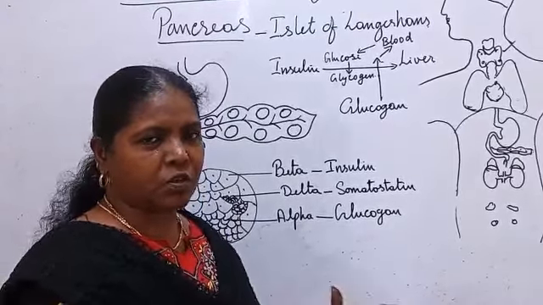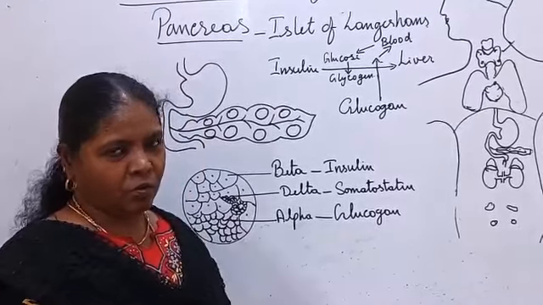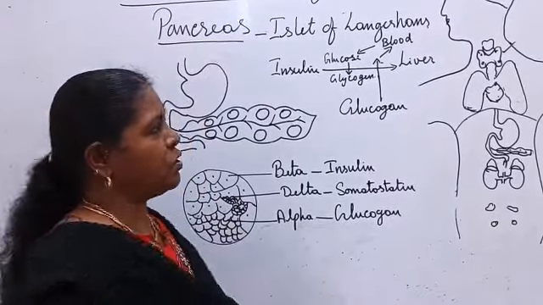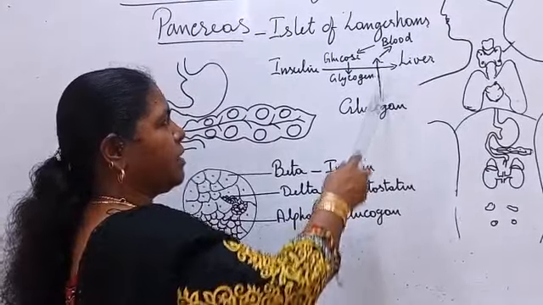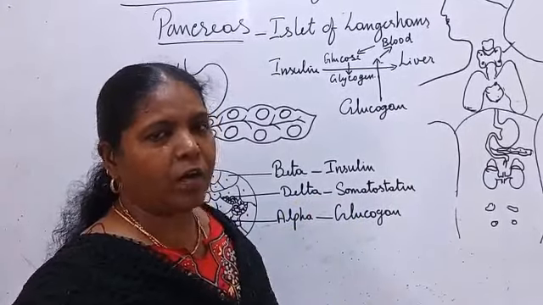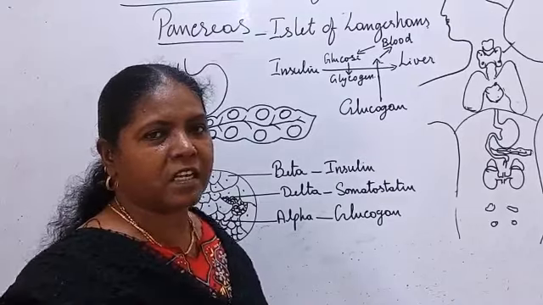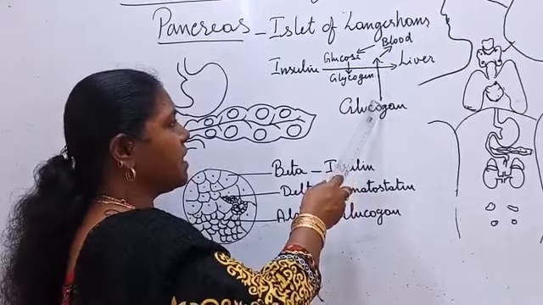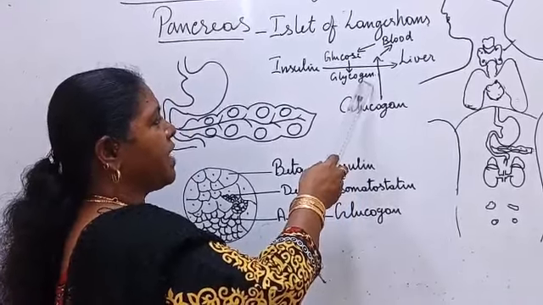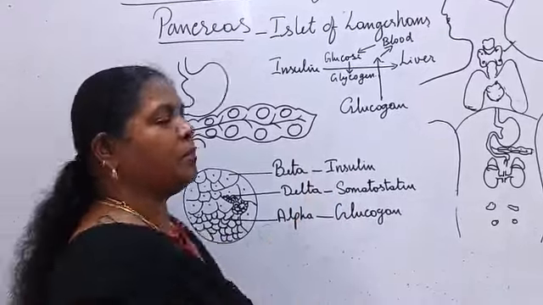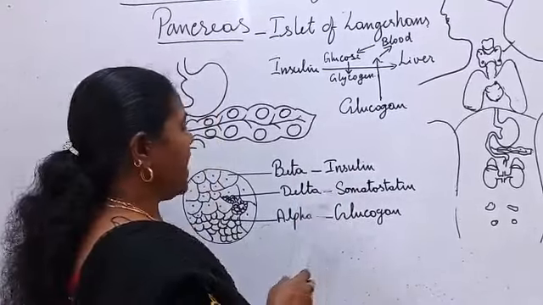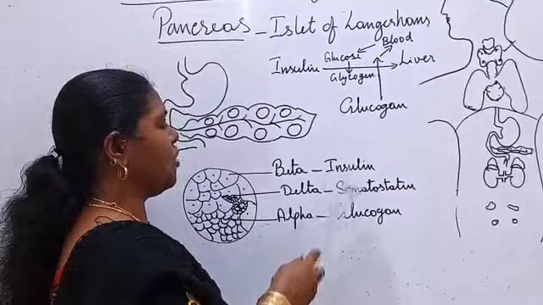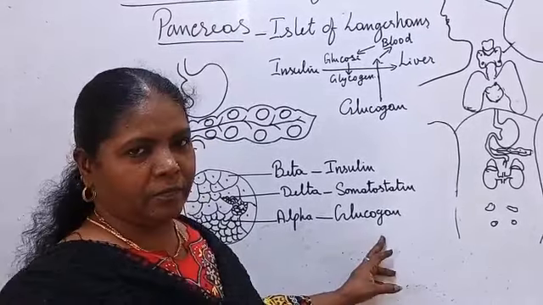One is inducing the cells to utilize glucose and convert the excess into glycogen and store it in the liver. The other is, whenever energy is required, we need glucose, because carbohydrates are energy-giving food. So glucagon induces the liver cells to take the glycogen, convert it into glucose and send it to the bloodstream. Okay. The delta cells secrete somatostatin. It inhibits the secretion of insulin and glucagon.